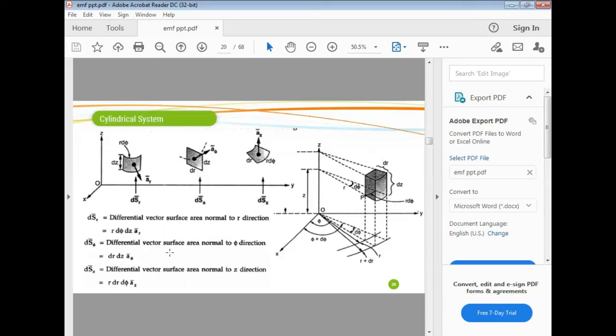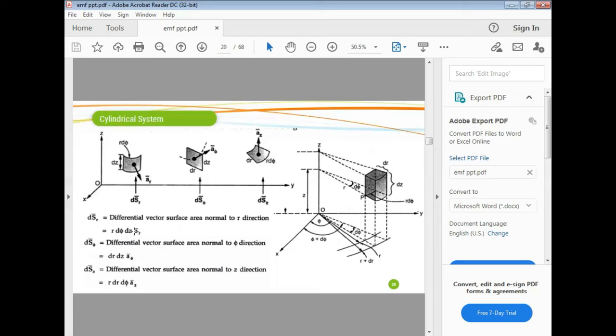Then differential surfaces. Here also three different surfaces are there. First, the differential surface perpendicular to the r direction. The next one is the differential surface perpendicular to the phi direction. The next one is the differential surface perpendicular to the z direction. The differential surface perpendicular to the r direction is this one: this length into this width. This length is dz, this width is r d phi. So r d phi dz, and the unit vector is a_r.